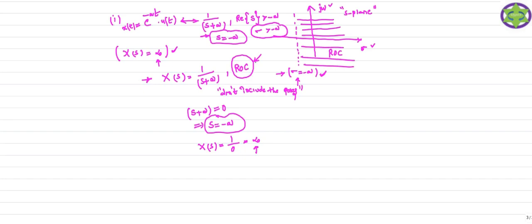Now you just try this problem at your home. I give another problem, the same kind of problem. This is your second signal: x of t is equal to minus e power minus at into u of minus t. So you just find the Laplace transform of this signal X(s) and define the ROC for this signal. Practice this problem at your home.